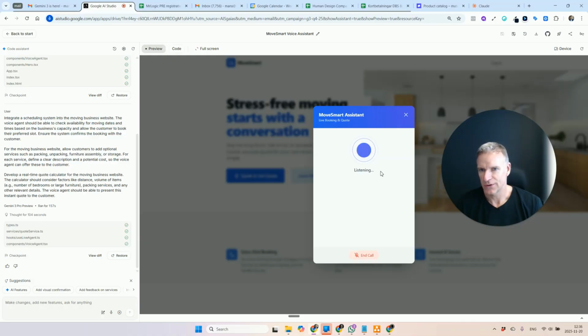I have a big piano that I want to bring. Can you handle that? Yes, we can definitely handle a piano. I'll add that to the details for the quote. Based on your 2-bedroom move from Dallas to New York on Christmas Eve with the piano, would you like me to generate a quote? Yes, please. I have a quote for you. The estimated cost for your 2-bedroom move from Dallas to New York on Christmas Eve with the piano is $1,070. Does that sound okay? That sounds more than reasonable. Fantastic. Would you like to go ahead and book your move for the morning slot on December 24th? Yes, please.